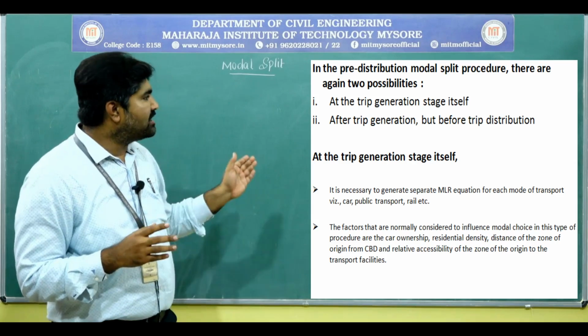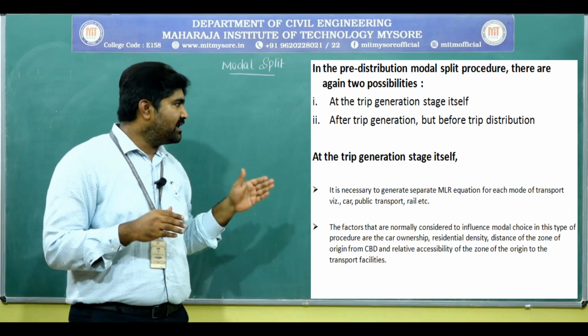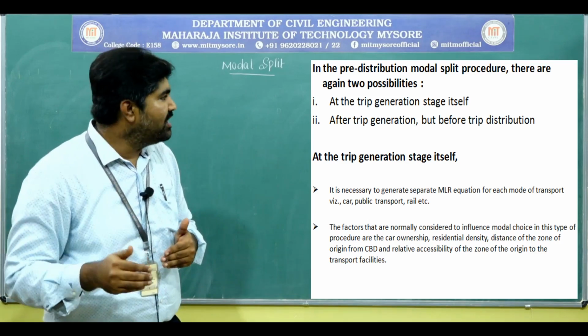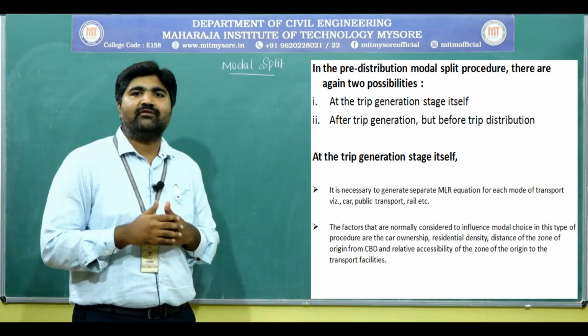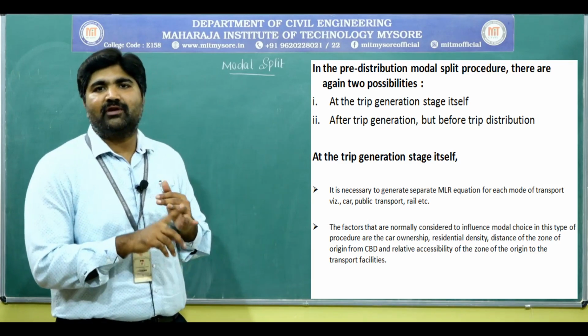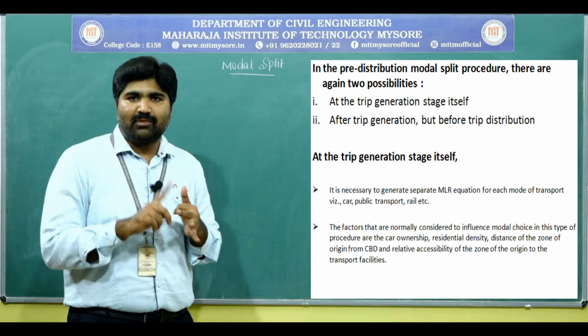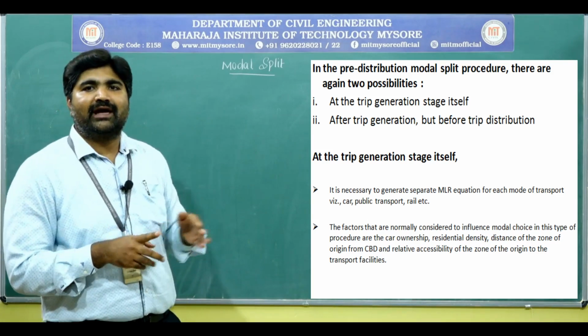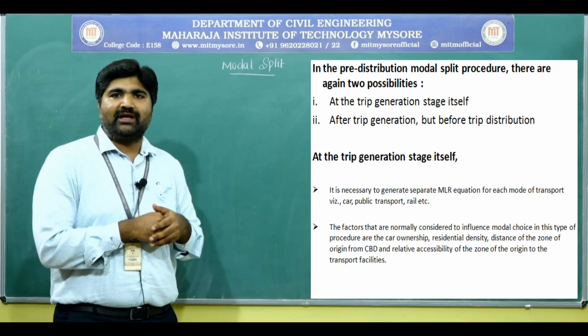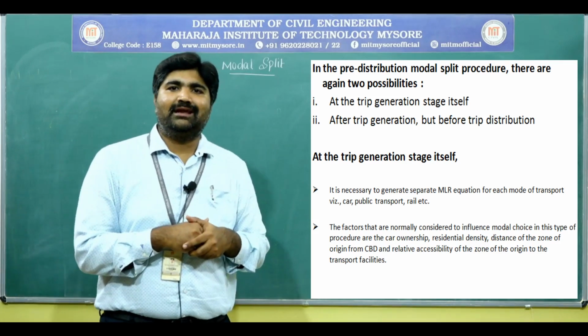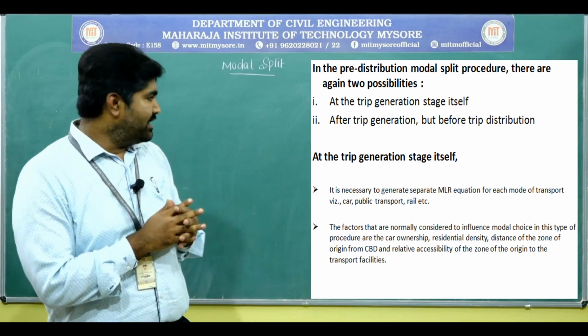At the trip generation stage itself, it is necessary to generate a separate multilinear regression equation for each mode of transport vehicle. Separately for private vehicle and public transport, separately for metro, urban rail, monorail. And again in private vehicle, for car and bikes, we have to generate separate multilinear regression for each mode of transport.